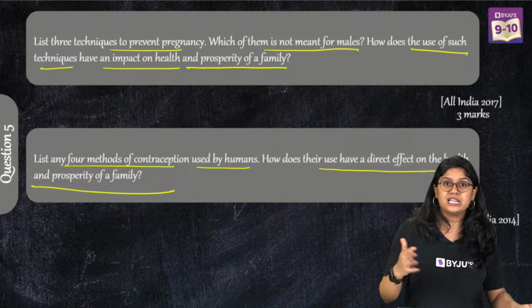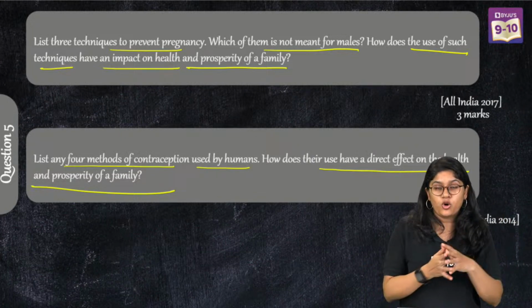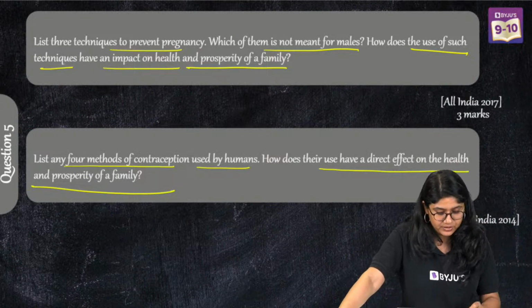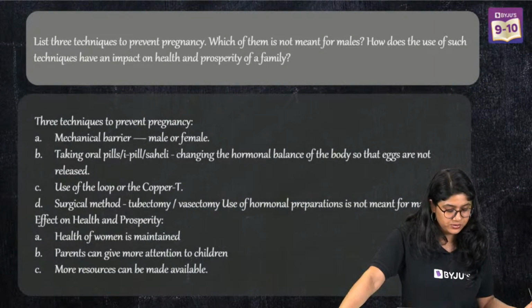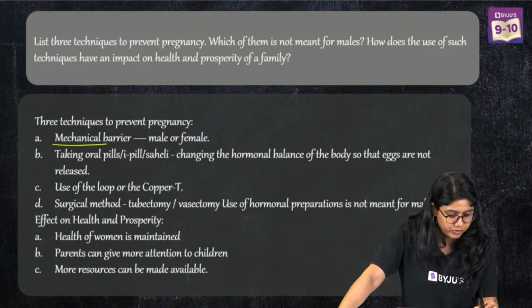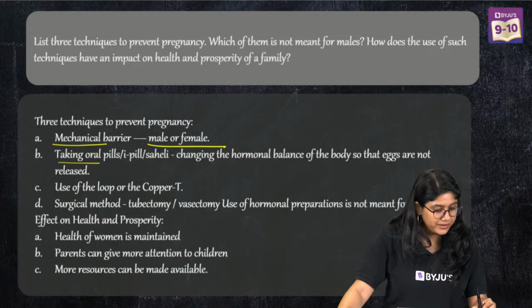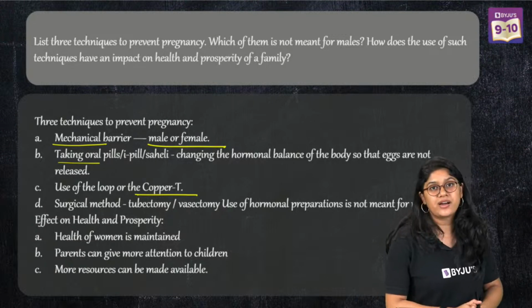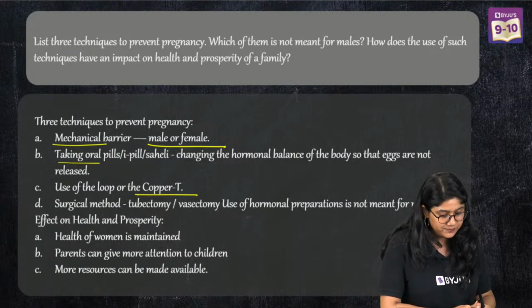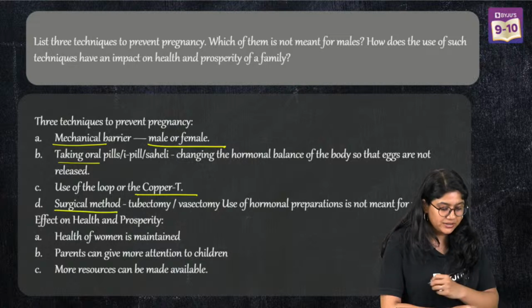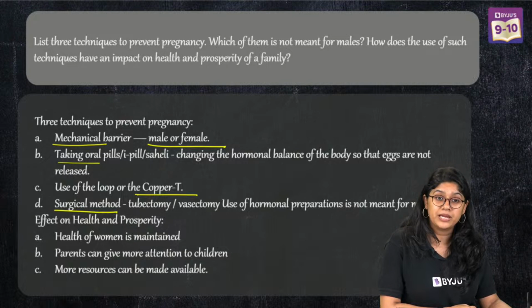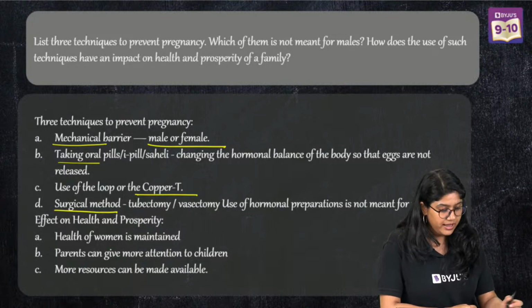So the contraception techniques we have discussed, intrauterine device and hormonal pills, will not be able to work on the male, right? So here we go, and we can write our answer in such a way. Mechanical barriers, we have for both male and female. Taking oral pills is definitely not working on a male. Using the intrauterine device is definitely not working for males. Surgical methods are there that can work on both male and female. Very good. And then of course you can write why contraception is important.